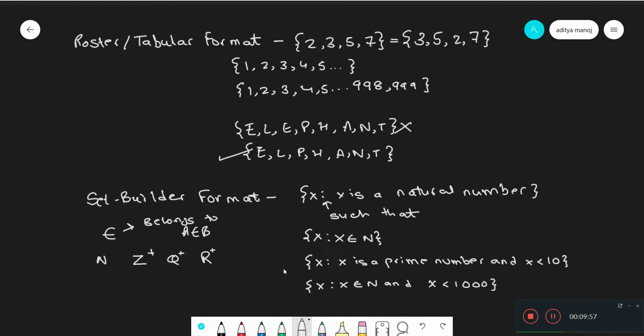So in this video, we learned the definition of set and the different ways of representing or writing a set. In the next video, I'm going to show you the different types of sets: the empty set, universal set, the subset, power set, etc. So thank you for watching.